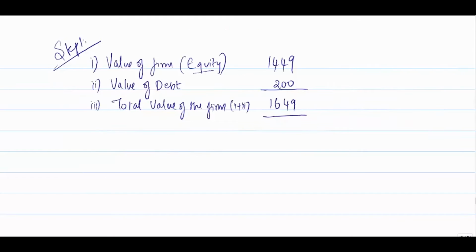I'll call it step 2. Step 2 is nothing but the capitalized terminal value.